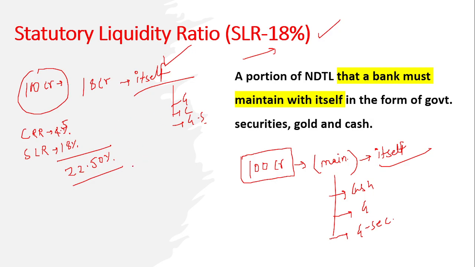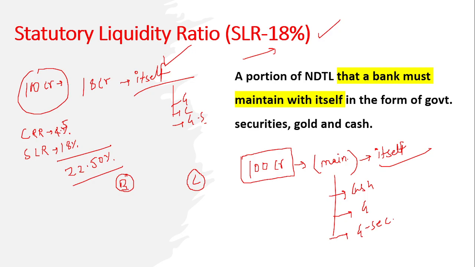Now from here you'll understand the basic working of banking. If you talk about the definition of bank, the meaning of bank is borrowing for the purpose of lending. So they generally borrow money from those who have excess money, and they lend that money to those who require it, right? So borrowing and lending is the primary function of a bank.